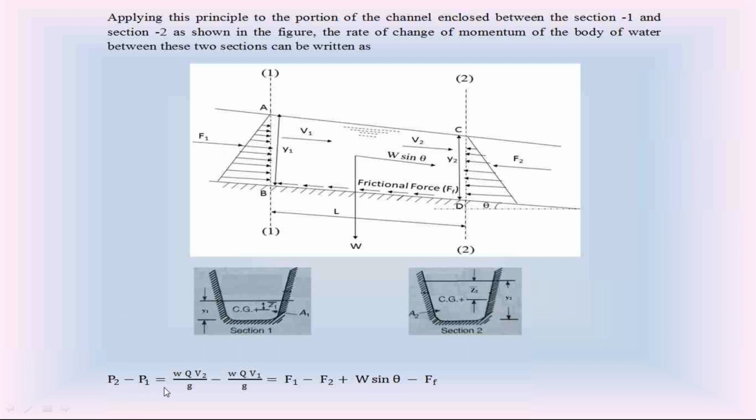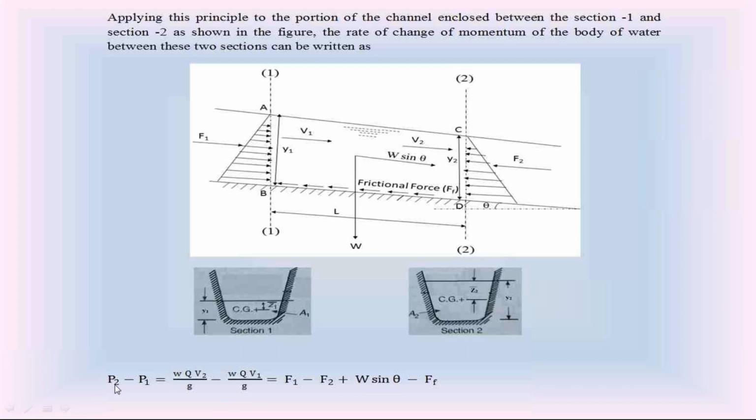P2 minus P1 is equal to, as we know from the previous discussion, the linear momentum per unit time is equal to unit weight of water W into discharge Q into velocity V divided by acceleration due to gravity g. So P2 is equal to W Q V2 by g, the linear momentum per unit time at section 2.